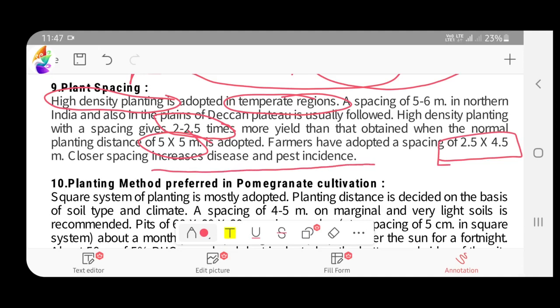So the usual spacing is 5 by 5 meter, and in HDP planting the spacing will be given in the upcoming lines. Farmers have adopted 2.5 into 4.5, and it is found to be a failure because there will be a lot of disease and pest incidents.